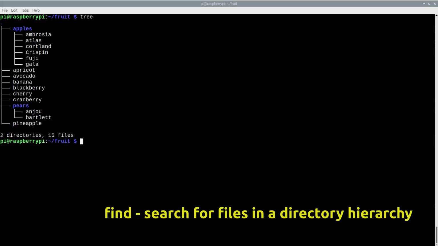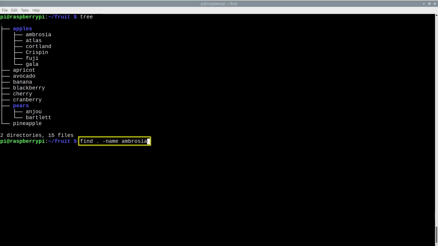In a most basic scenario, we can use the find command to search for a specific file name without wildcards, for example, Ambrosia. This command has 4 tokens: the find command, the start location to be searched, which in this case is my present working directory, the search type, and finally the file name.